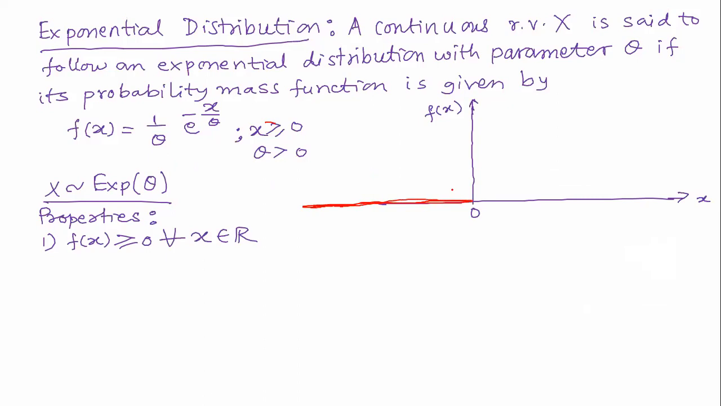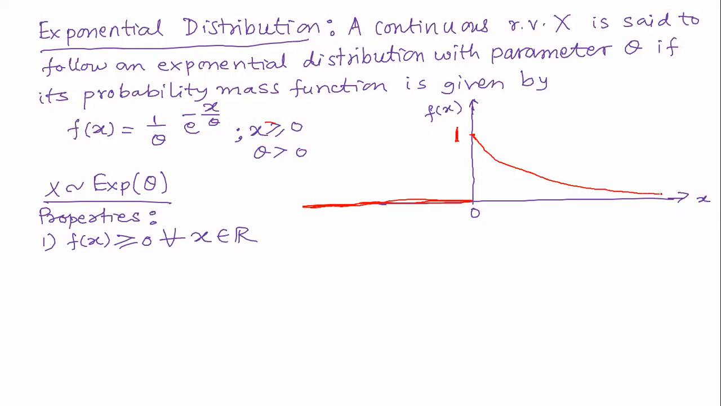And after that, suppose theta equals 1, means f of x equals e to the power minus x. Put x equal to 0, e to the power minus 0 is 1. Then if you put x equal to 1, it will be e to the power minus 1, means 1 upon e, 1 upon 2.71, that is 0.3 or something like that. So it is decreasing, coming down rapidly, then slowly, slowly, like this.